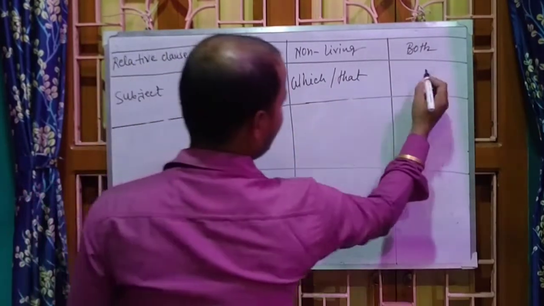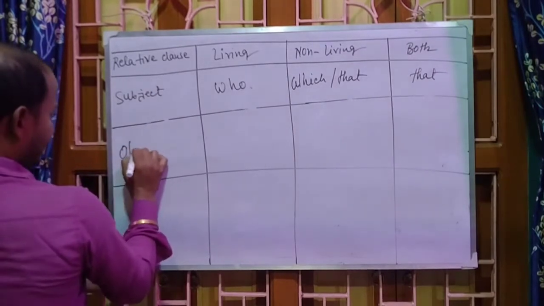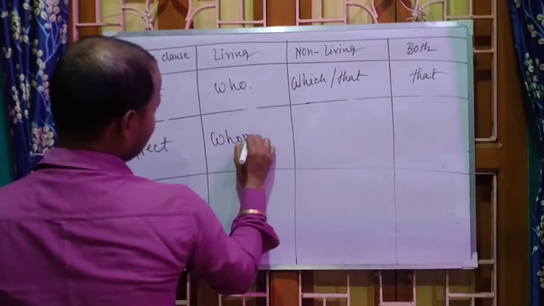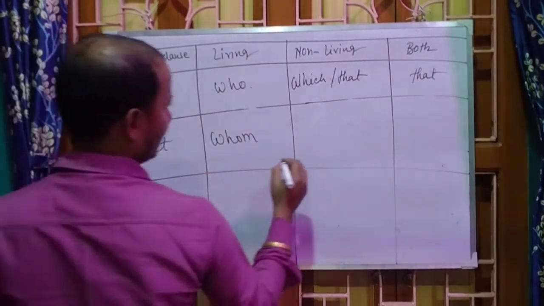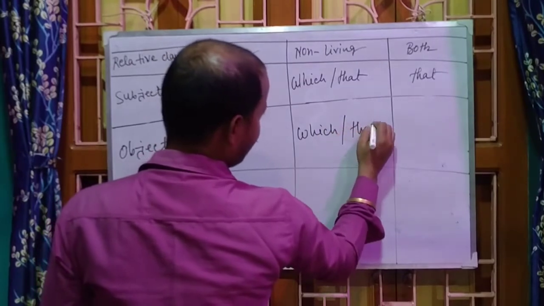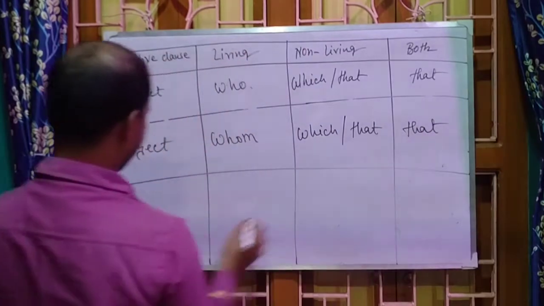Okay, and for both you should use that. For object you should use whom. For living being, which or that. For non-living, and for both, that.